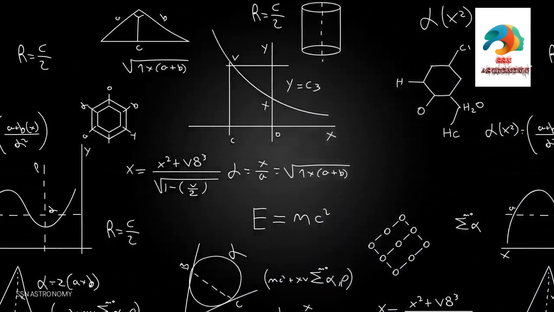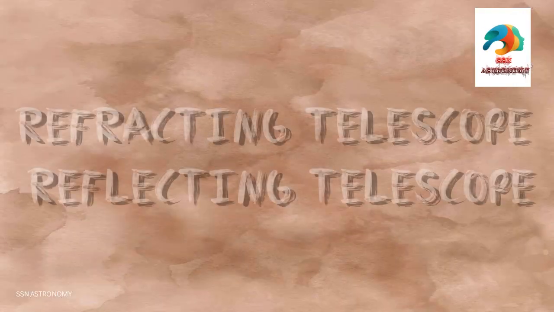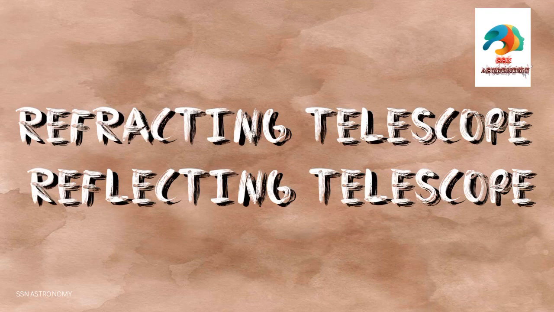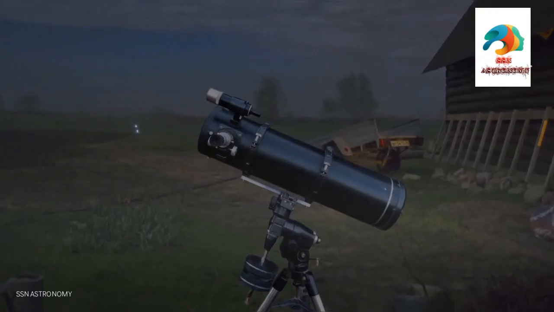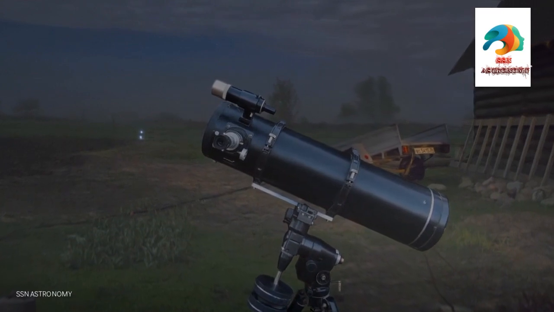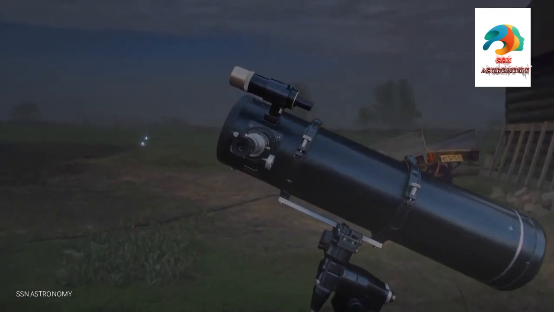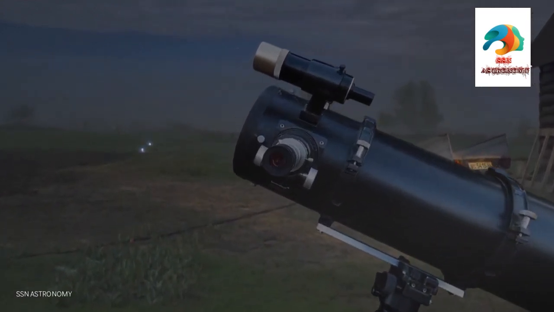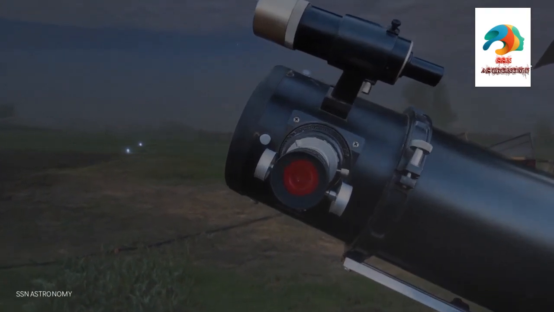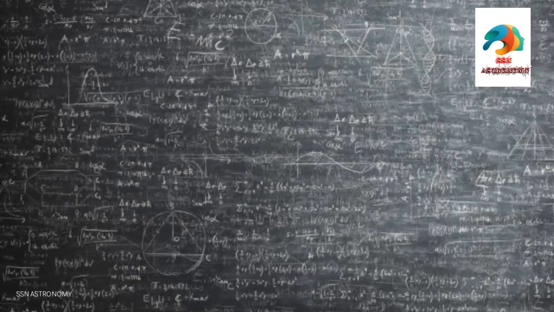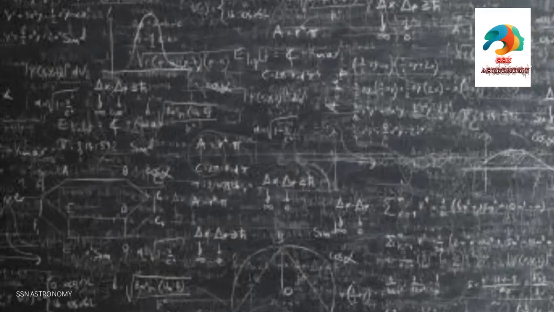Basically, telescopes are classified into 2 types: refracting telescope and reflecting telescope. Briefly, telescopes are also classified into other types, but these all come under these 2 types, that is refracting and reflecting only. So let's take brief information about reflecting and refracting telescopes.